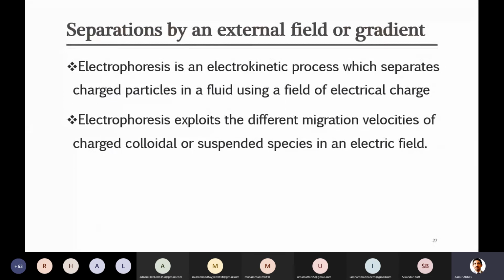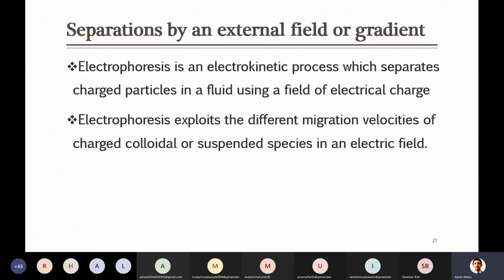In all these examples, they are very specific and used in specific kinds of industries. In chemical industries, maybe you will hardly see such examples. For example, centrifugation is widely used in the nuclear industry, while electrophoresis is used in the biotechnology industry.